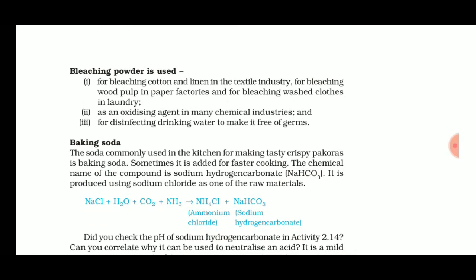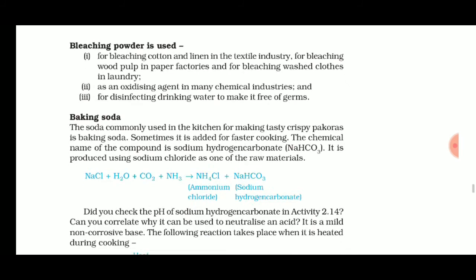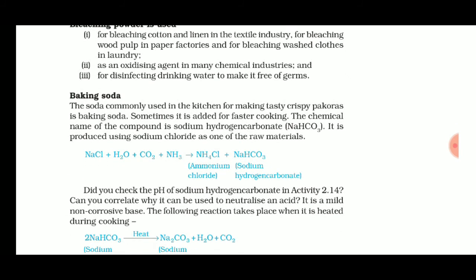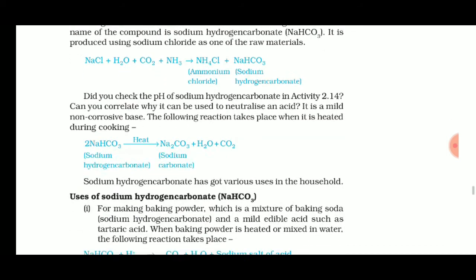Now baking soda, which is mostly used to make tasty and crispy pakoras. Mostly every mother uses it in the kitchen, and it helps in cooking. It makes the cooking faster, and that crispy texture comes because of this baking soda. And how it's formed, you have to remember the chemical equation. Also please remember the names, like here NH4Cl. What is that NH4Cl? That is ammonium chloride. So try to remember and relate with it.